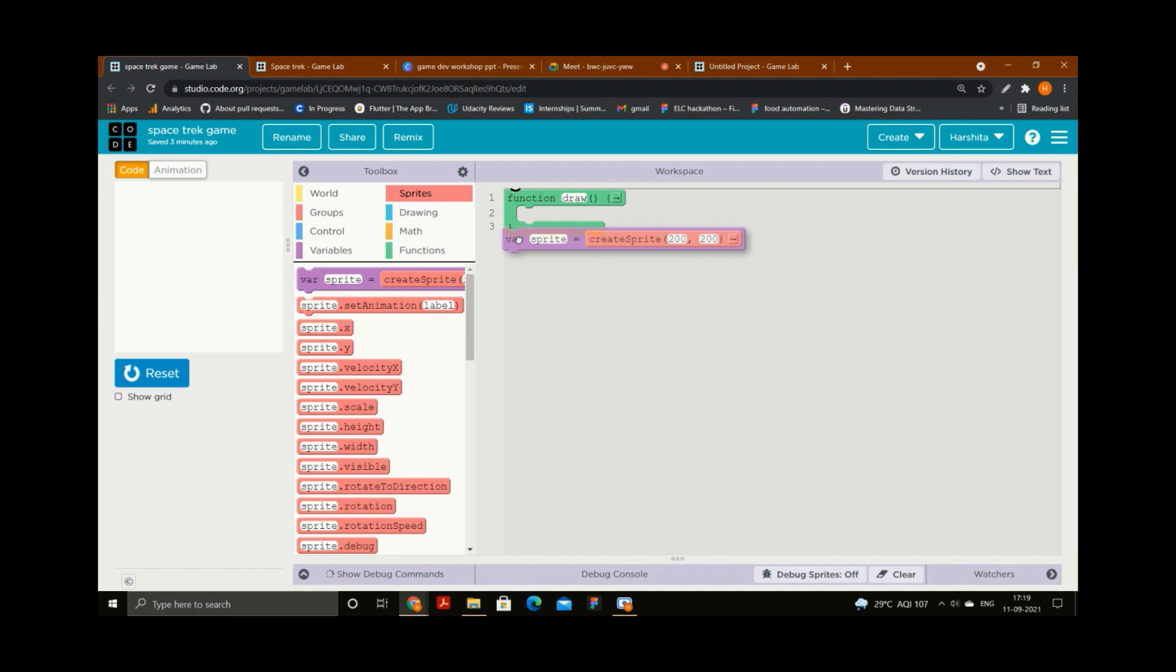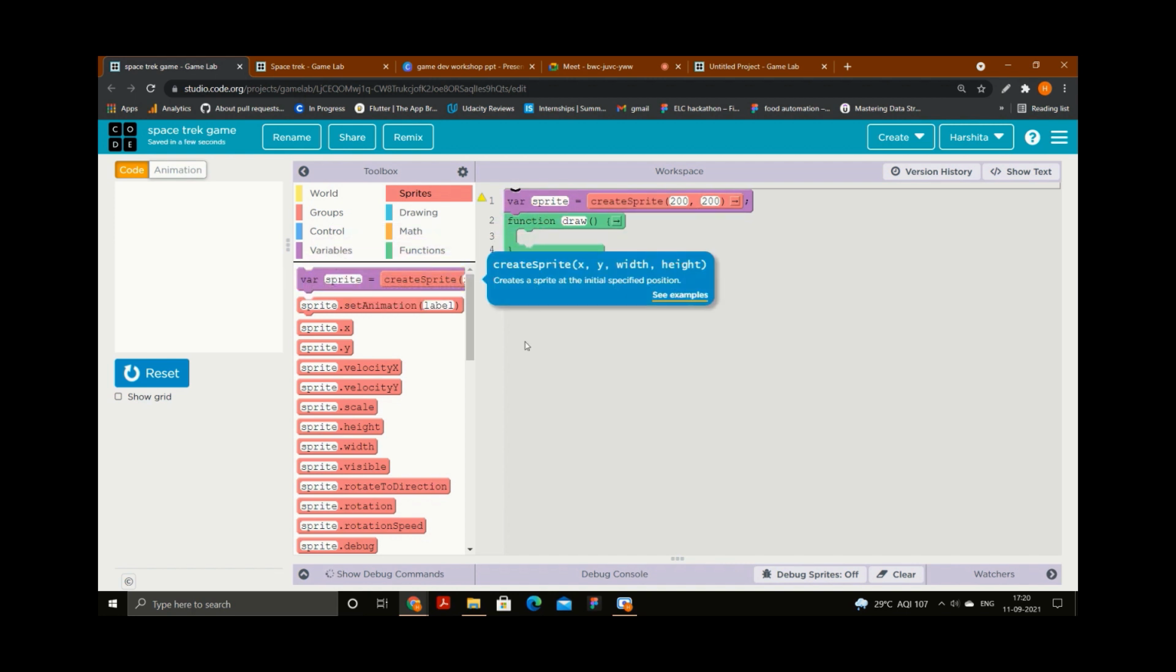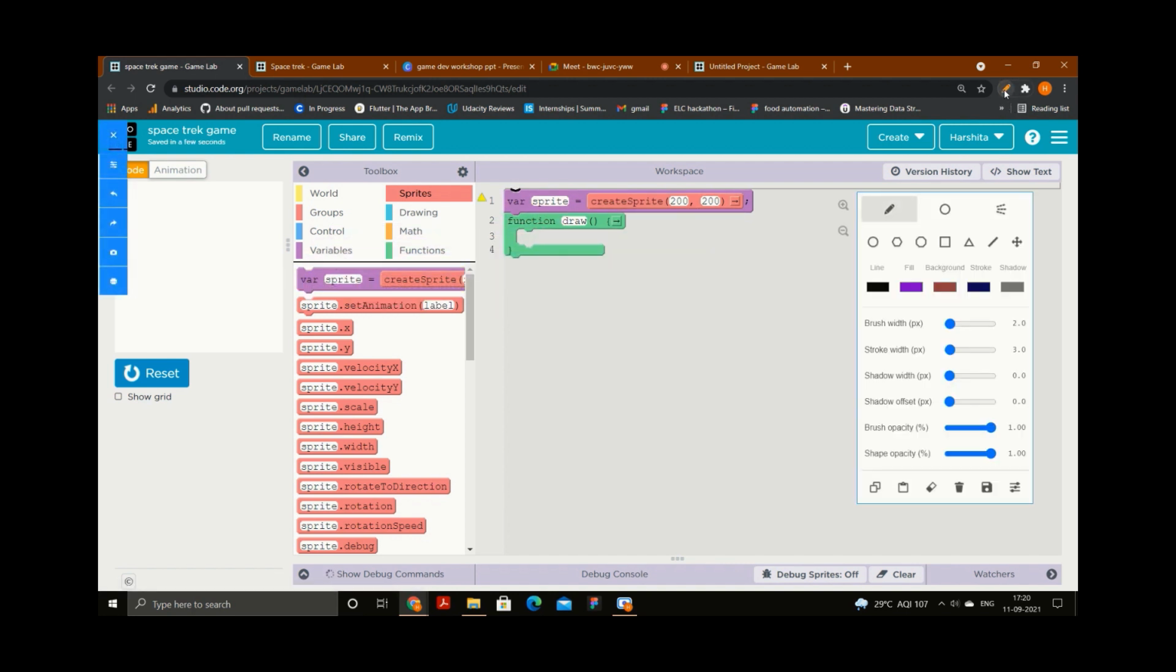You just need to drag and drop it here. Please ignore this function draw for now and put this variable above it. I will explain the actual meaning of this whole part. You just need to take it and put it at the top, drag and drop. If anyone is lagging behind, they can write it in the chat. I will repeat the part.